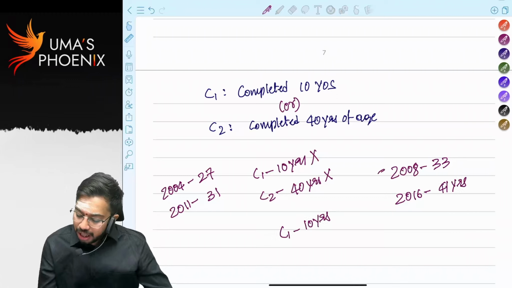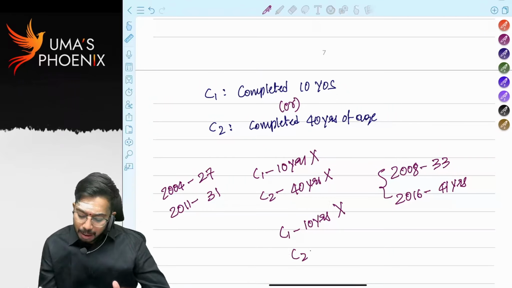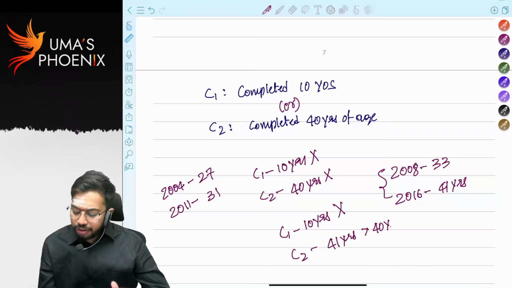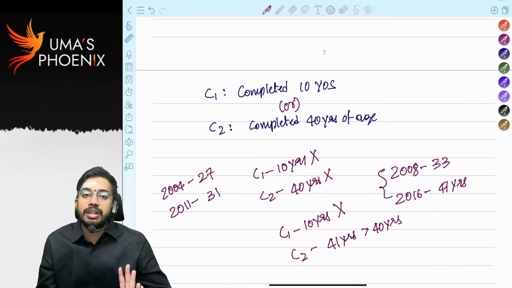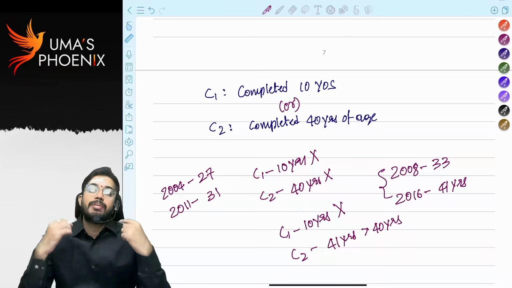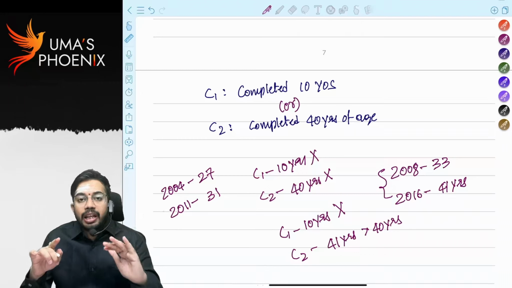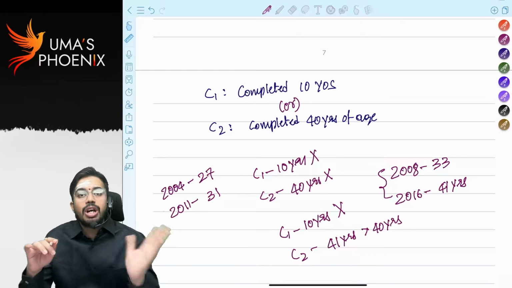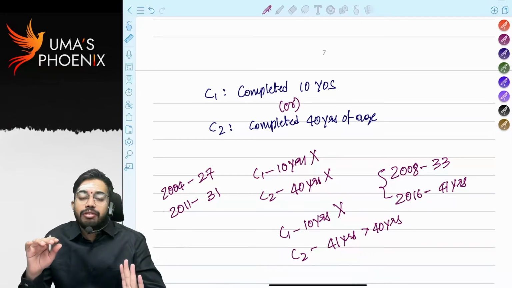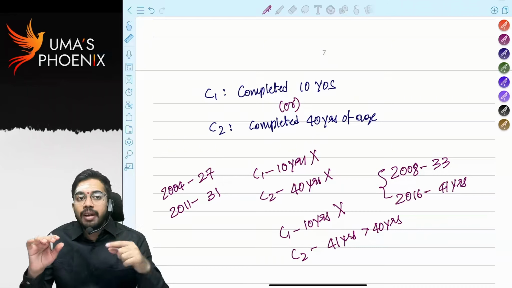He did not, 10 years was not completed. But his age is 41 years, greater than 40 years. Now if he receives any VRS compensation from BSNL, he can claim exemption from that VRS compensation. So to claim exemption, either he should have finished 10 years of service or he should have completed 40 years of age. Out of these two conditions, if any one is satisfied, then only he can claim exemption.